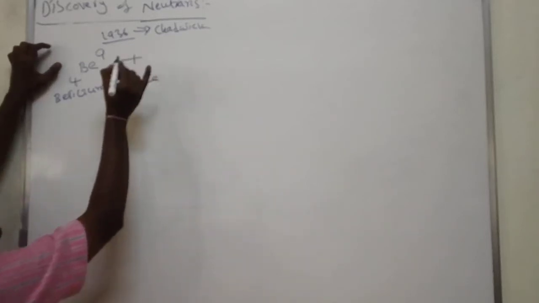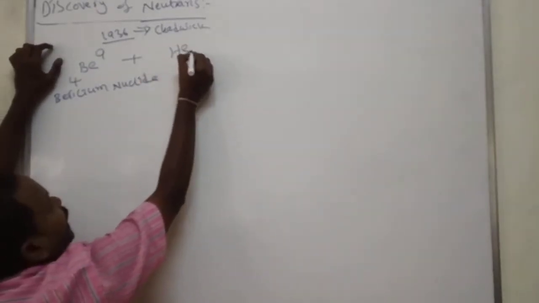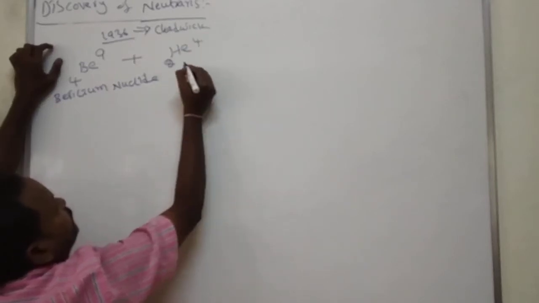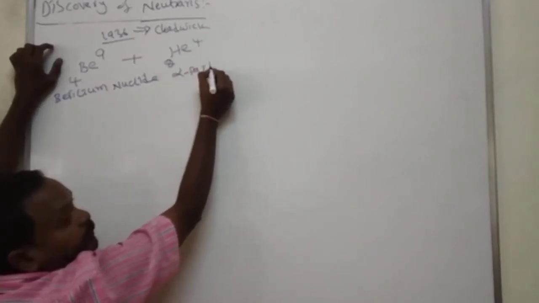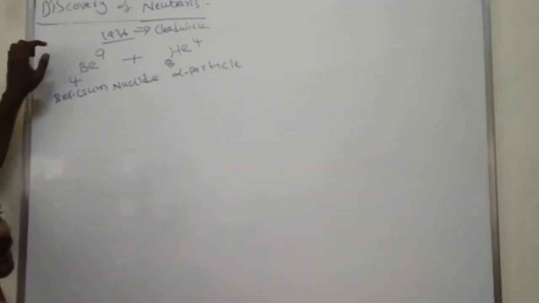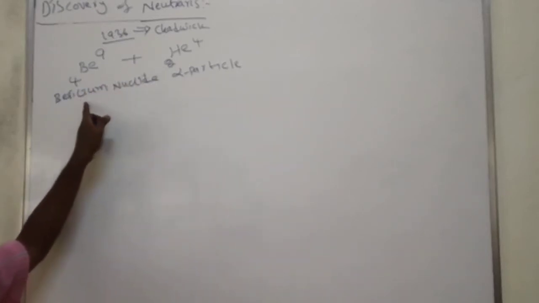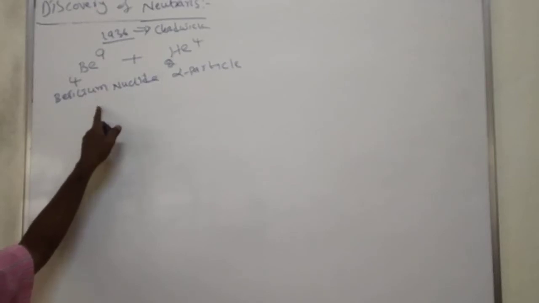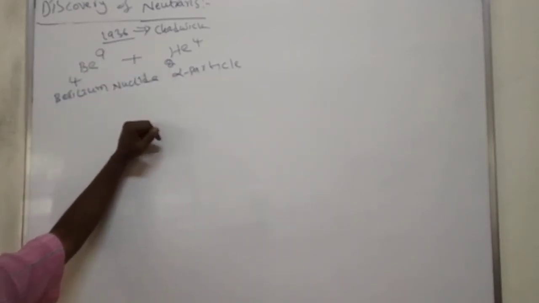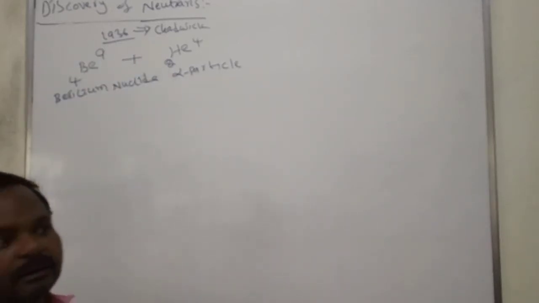When beryllium nuclide is bombarded with alpha particles, the helium-4 nucleus we call an alpha particle, it leads to the emission of neutrons.